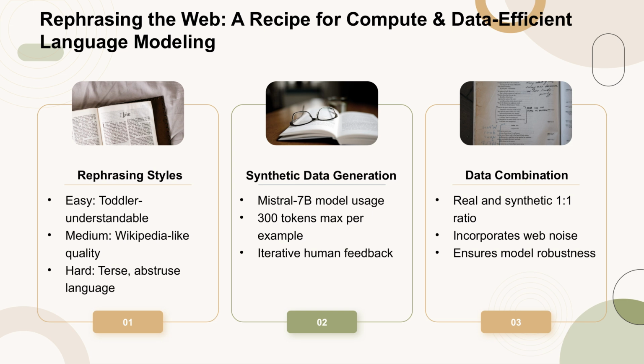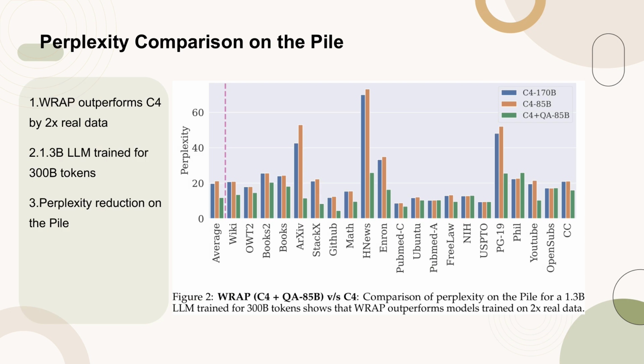Figure 2 illustrates the comparison of perplexity on the Pile dataset for a 1.3B language model trained for 300 billion tokens. The figure clearly shows that the RAP method, which combines C4 data with QA 85B synthetic data, significantly outperforms models trained solely on twice the amount of real C4 data. This result highlights the effectiveness of RAP in reducing perplexity, indicating better generalization capabilities on out-of-distribution datasets.